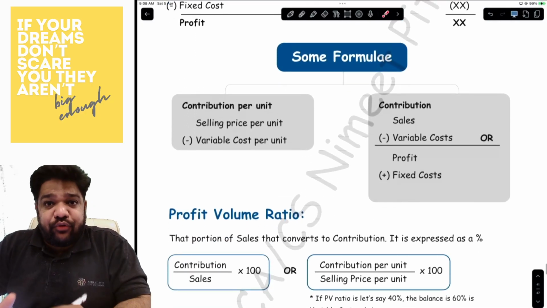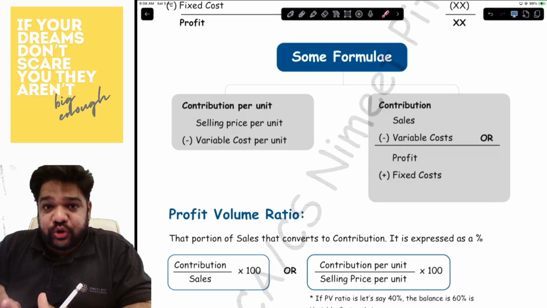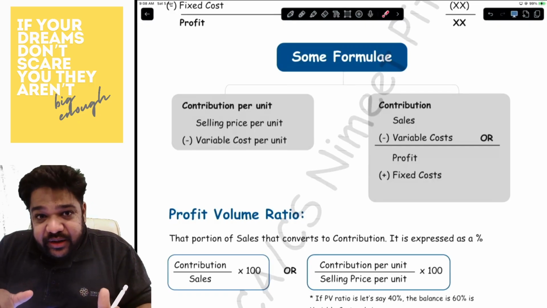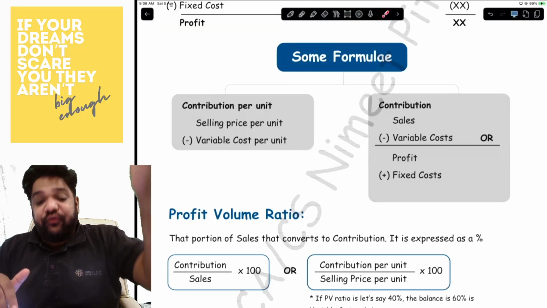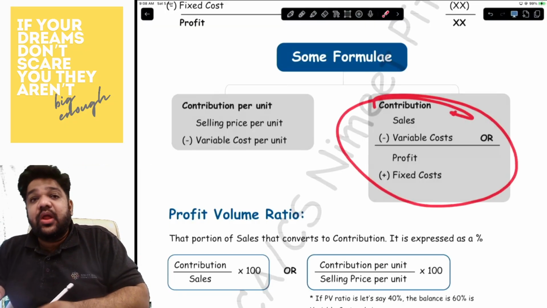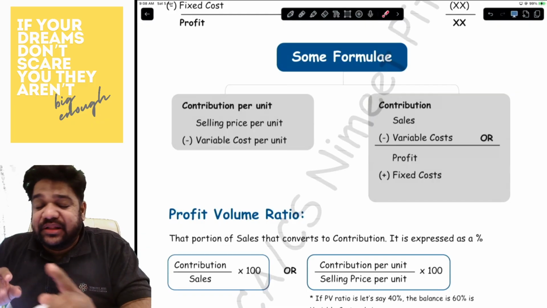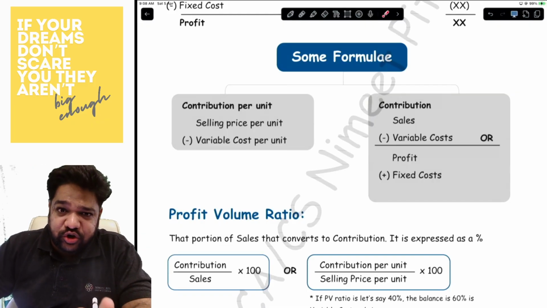Now, there are some formulas here. How can you get contribution? You can get sales minus variable cost, or you can also do profit plus fixed cost. Contribution per unit, only one method: selling price per unit minus variable cost per unit.